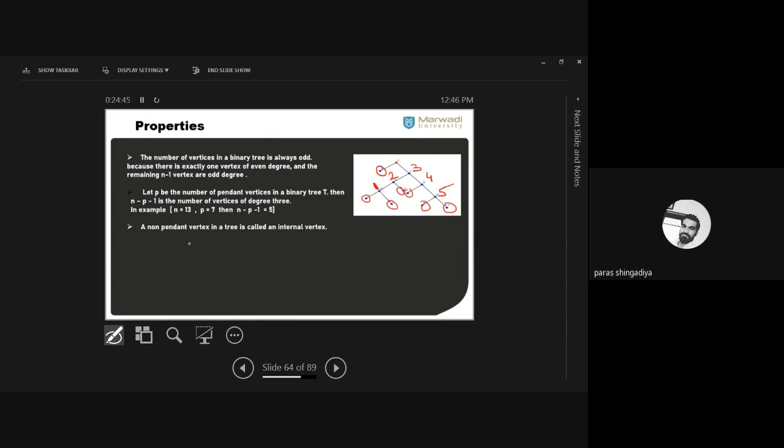So here we can draw the binary tree by taking n equal to 5 vertices, 7 vertices, 9 vertices, 11 and so on. We cannot draw the binary tree by taking 6 vertices, 8 vertices, 12 vertices and so on. It is not possible to arrange the tree in such a way that one vertex has degree 2 and the rest all have degree 1 or 3. But for an odd number of vertices it is always possible. And we can also use this result to verify the answer.